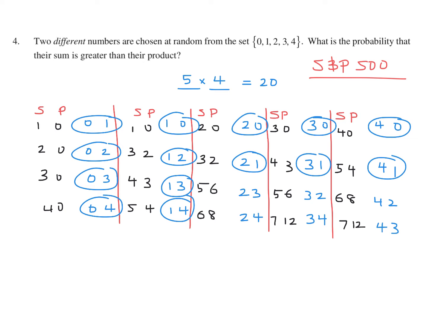Now let's count them all up. 1, 2, 3, 4, 5, 6, 7, 8, 9, 10, 11, 12, 13, 14. So 14 of the 20 is the probability. And in lowest terms, that's 7 over 10. And that is the answer.